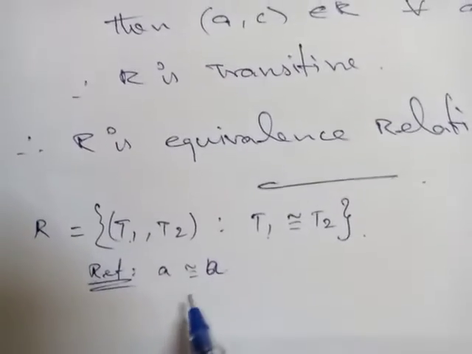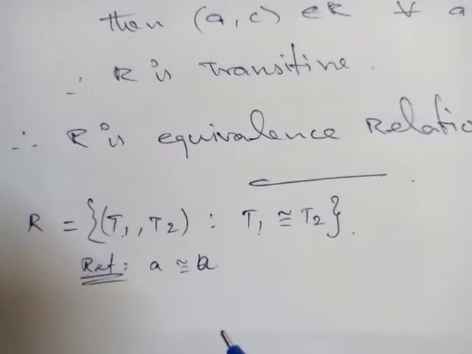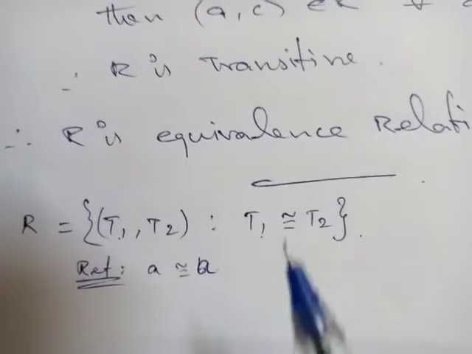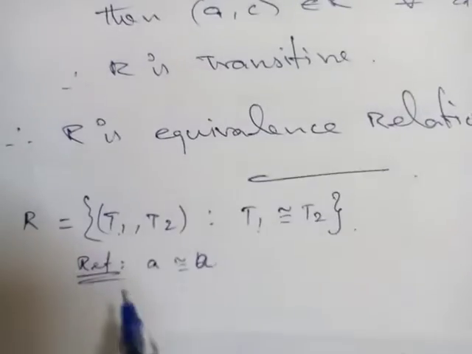A and A is always congruent, right? Congruent means same as it is. In 9th standard you studied about congruent triangles, right? So A is congruent to A, so it is reflexive.